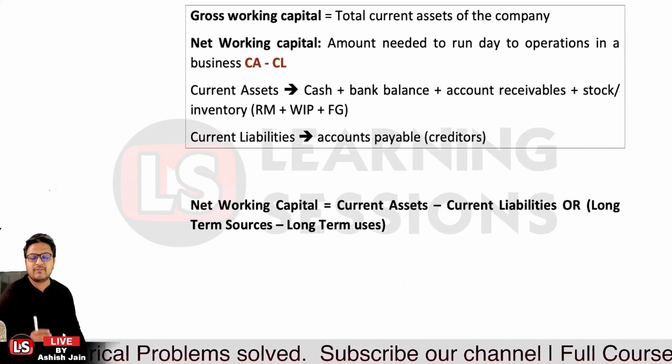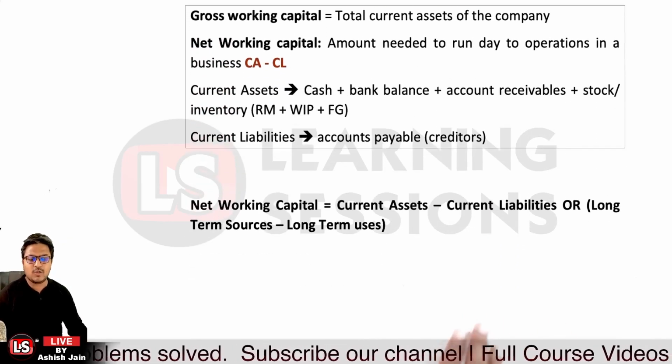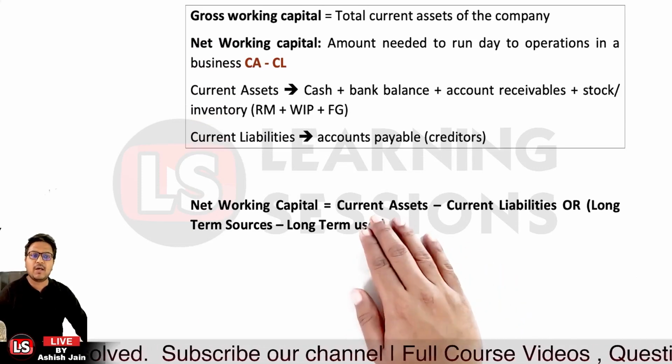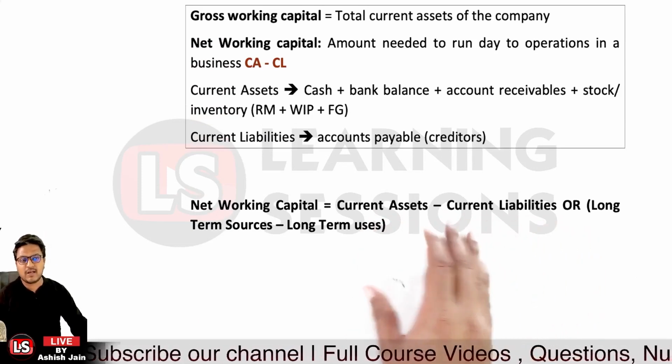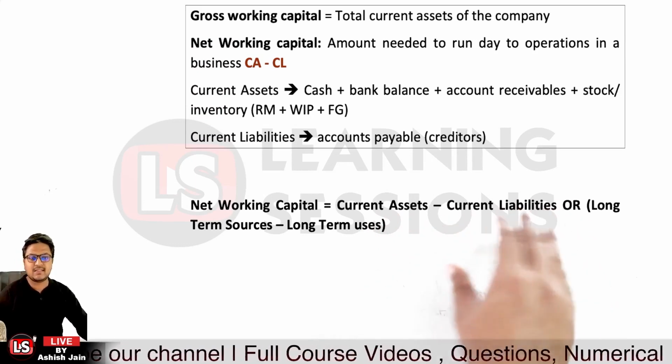Now let's understand the net working capital formula. I have already told you the two formulas. One of them was current assets minus current liabilities. The amount of the current assets that exceeds the current liabilities, that is the net working capital.